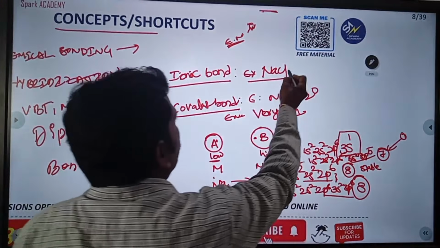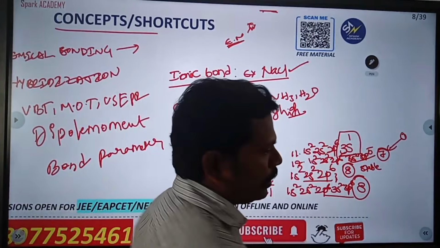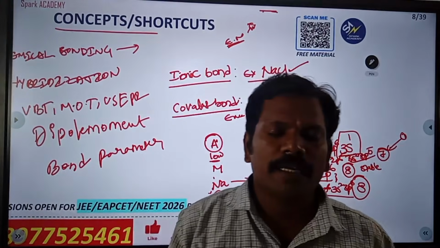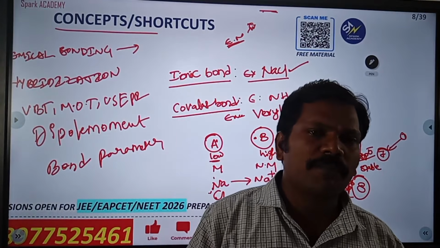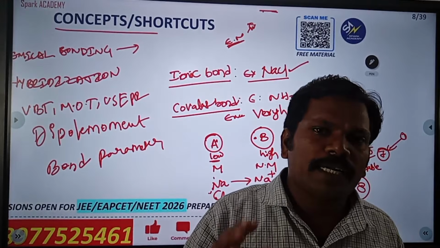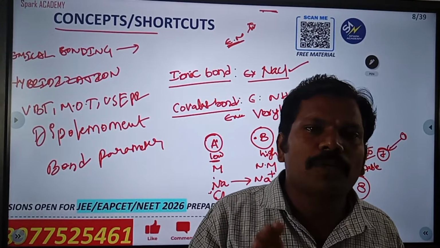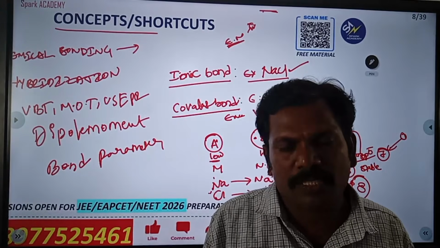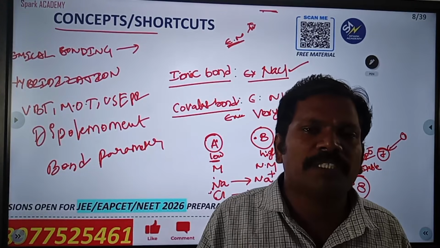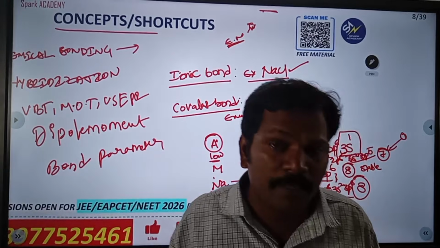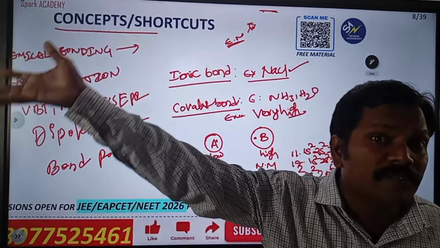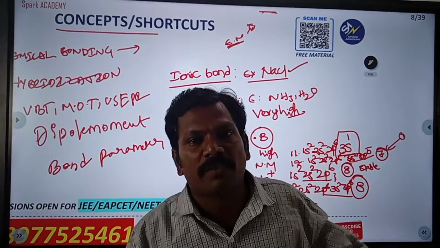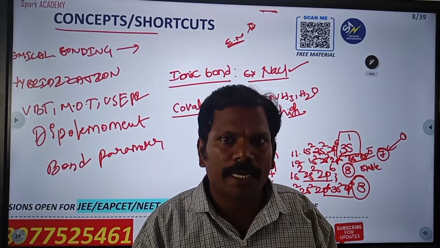That's why NaCl is an ionic bond. So this is the reality about the ionic bond. First of all, what is a bond? How many types of bonds are there? Then you go for the ionic bond. The main information about the ionic bond is that transfer of electron happens because of the high electronegativity and low electronegativity of the two elements.